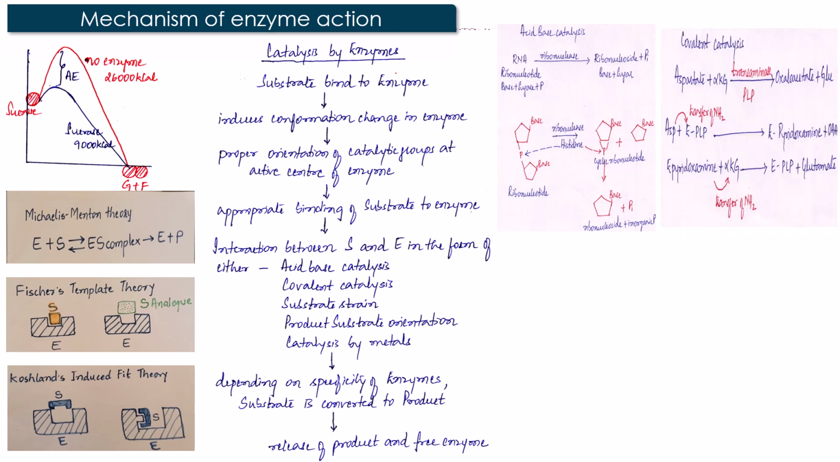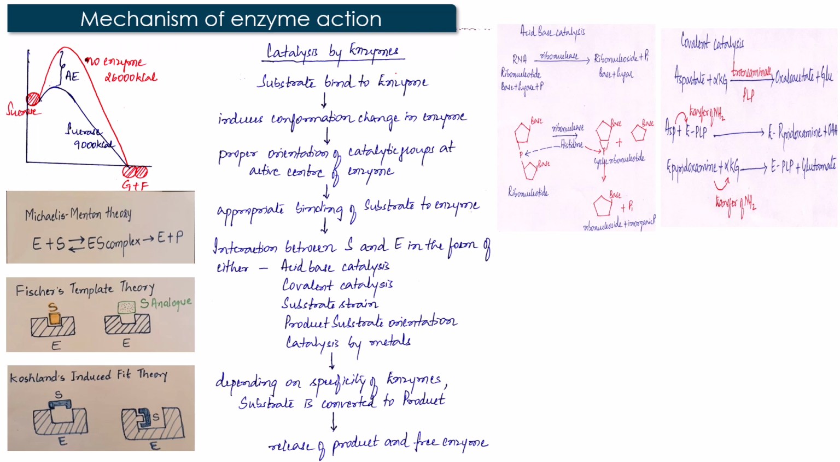The next one is covalent catalysis. This mainly involves a transamination reaction where the non-essential amino acids are synthesized in the body. This transaminase enzyme requires PLP, pyridoxal phosphate, as the coenzyme. Here, aspartate combines with alpha-ketoglutarate, catalyzed by transaminase, to form oxaloacetate and glutamate. Here, glutamate is a non-essential amino acid which is synthesized from aspartate.